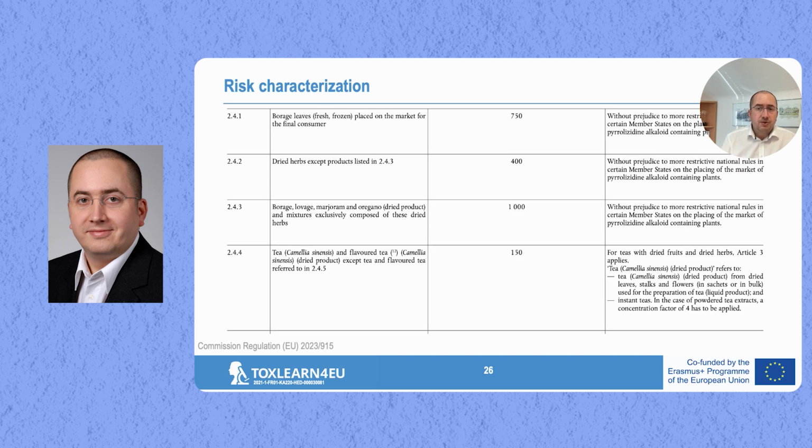And then there is also the specific maximum legal levels depending on which food item we're talking about. So this is also not a general thing for all the food items, but only for those that are mentioned here. Borage leaves, for example, we do have 750 microgram per kilogram. For herbs, we have different values. So depending on the food items, there is specific maximum levels. And whenever any food item is found on the market that has higher levels, this means that immediately there is an automatism that these food items need to be taken off the market. They cannot be marketed due to exceedance of these maximum levels.